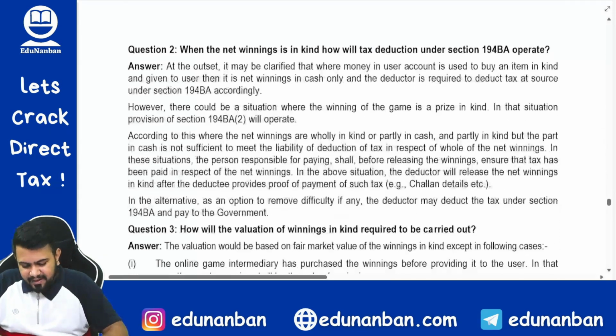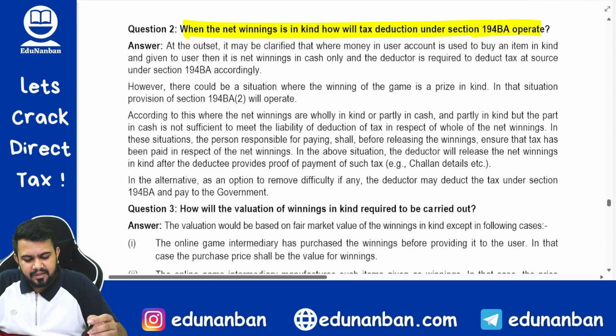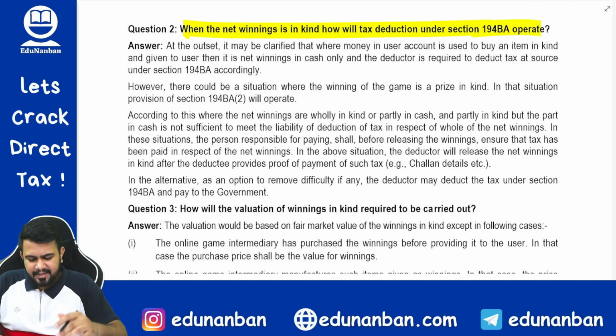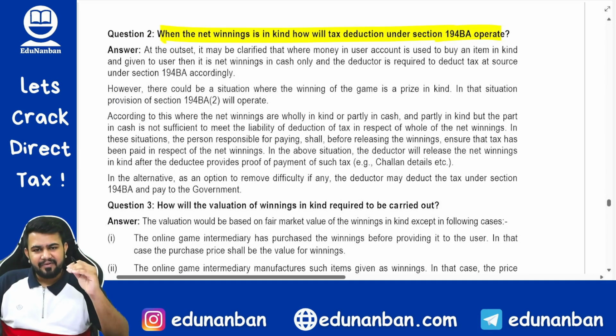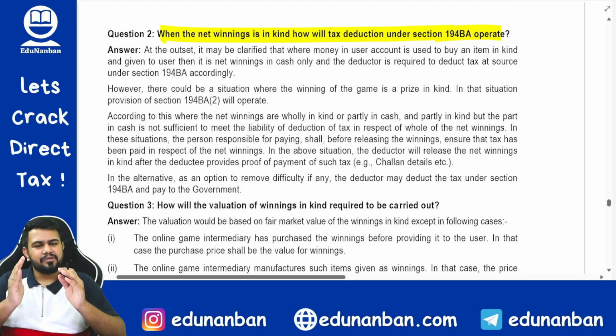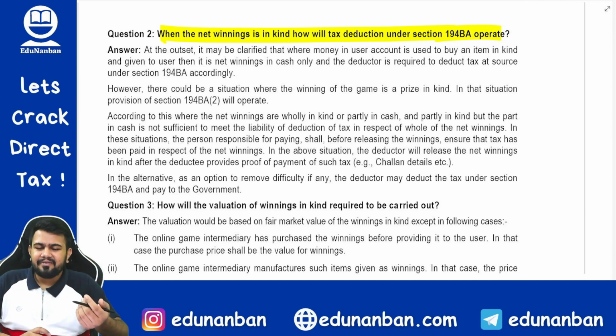Okay. Next, when the net winnings is in kind, how will the tax deduction operate? This I have already discussed while taking the section. I told you under section 194BA, the winnings can be in cash also and it can be in kind also. If the winnings is in kind and cash is not sufficient to pay the TDS, then the person who is giving the winnings, that is the online gaming intermediary, should make sure that the person who is receiving the winnings should first pay the tax. Then on showing the proof only, the person should give the winnings.